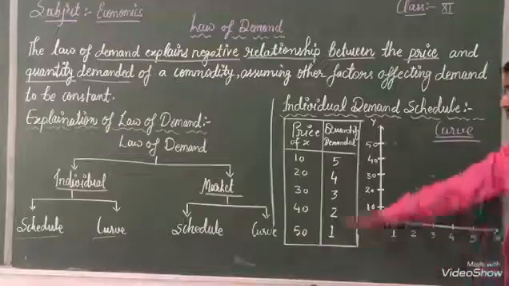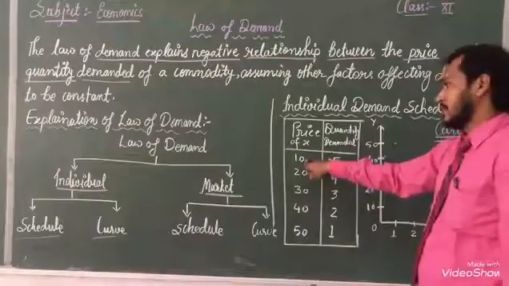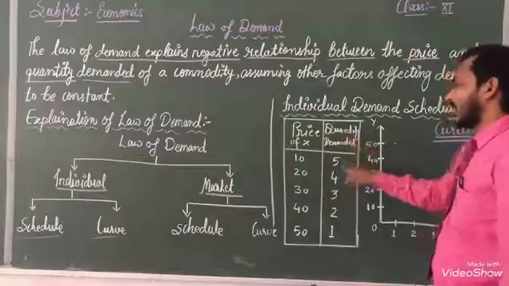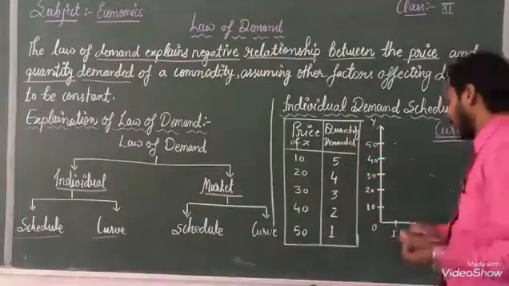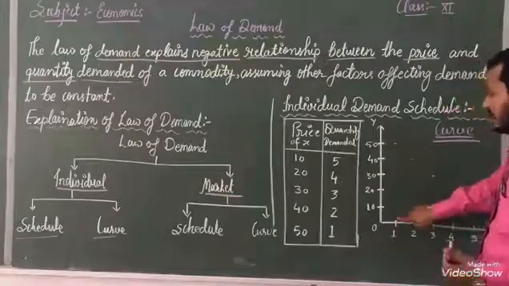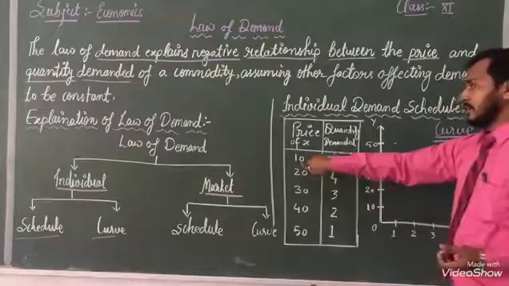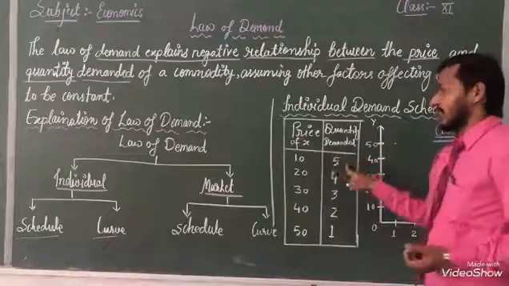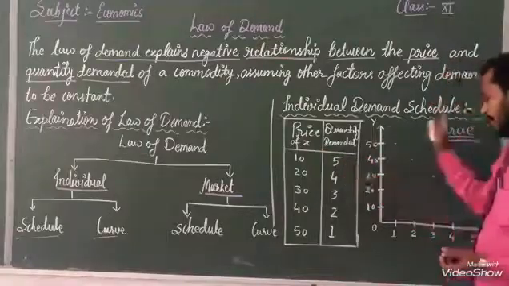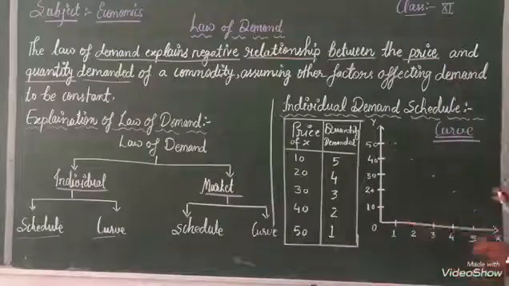Listen, when price is 10 rupees, at that time quantity demanded is 5. When price of X is 10, at that time quantity demanded is 5.